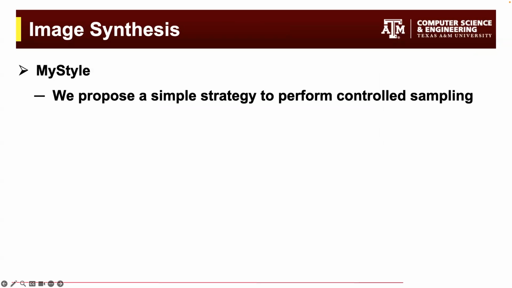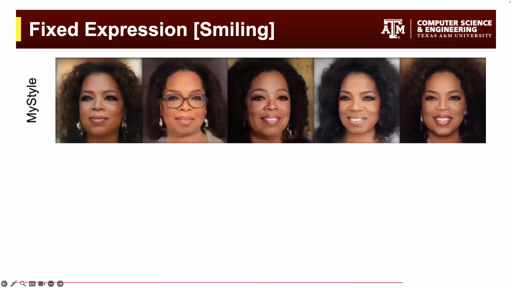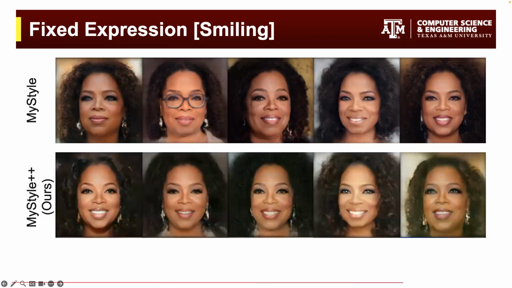Next, I will show a subset of our results in image synthesis and editing. Let's first look at the image synthesis where we compare against MyStyle. We propose a simple strategy for MyStyle to perform controlled sampling in the personalized subspace. Please refer to the paper for details. Let's first see image synthesis with a fixed expression. While the desired expression is smiling, MyStyle produces images with different expressions, including results without a smile.